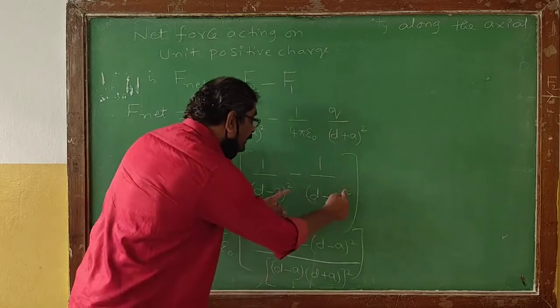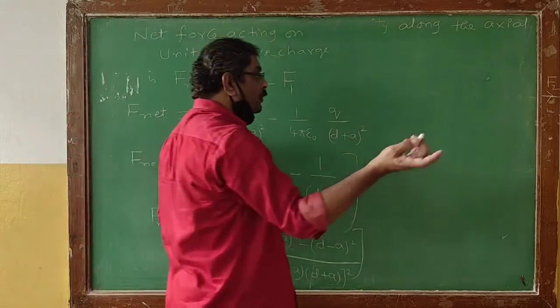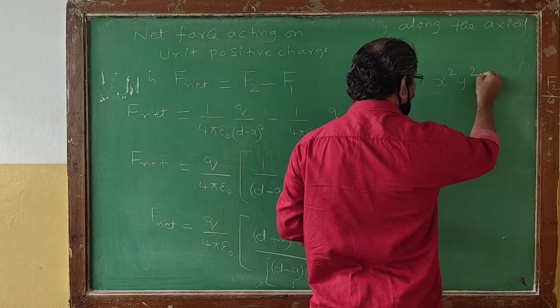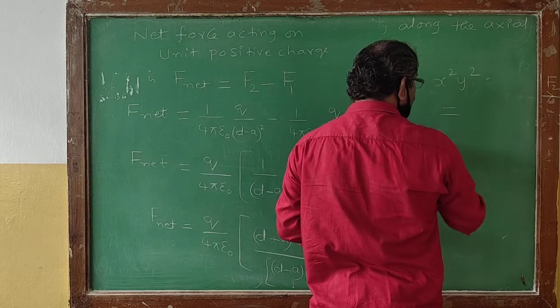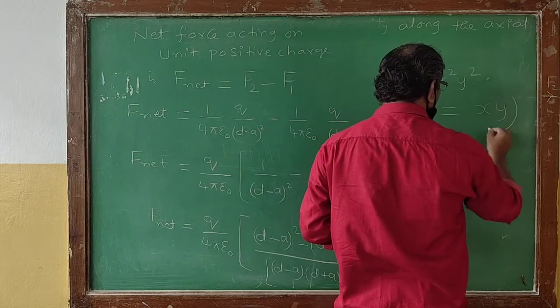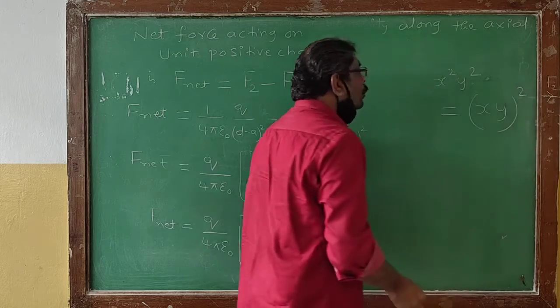So we got individual squares. For the BIPC people, if you got x square into y square, this can be written as a single value, (xy) whole square.